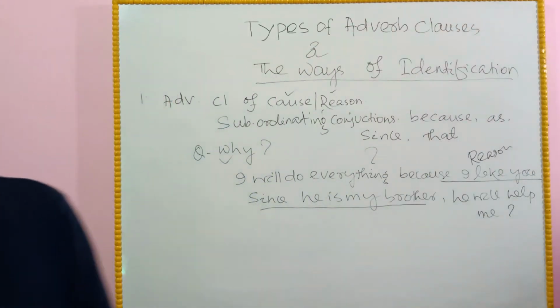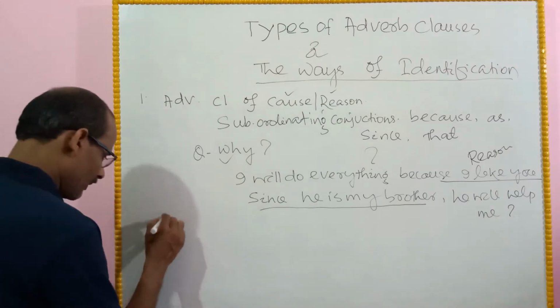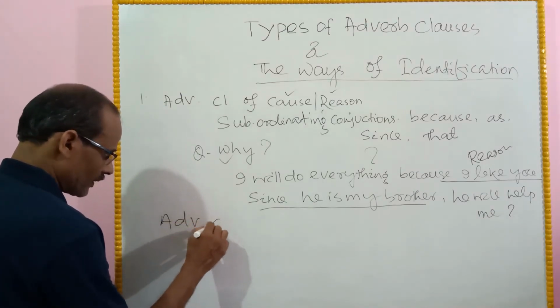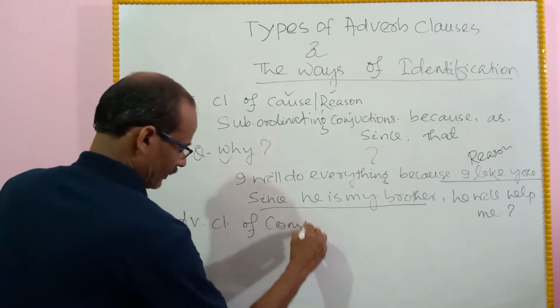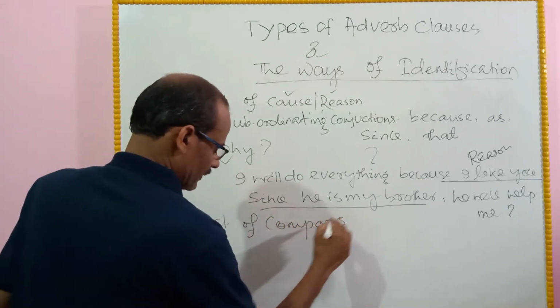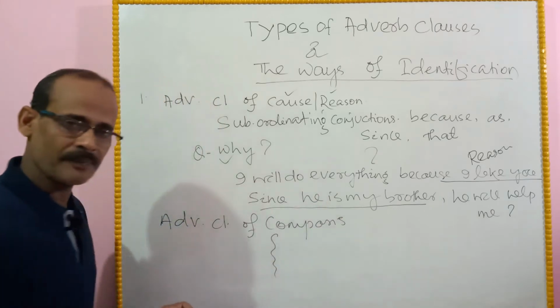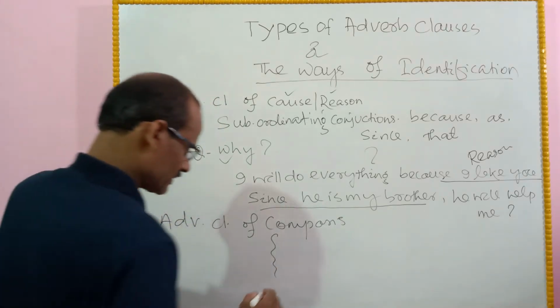Second, the adverb clause of comparison. Adverb clauses of comparison are of two types.